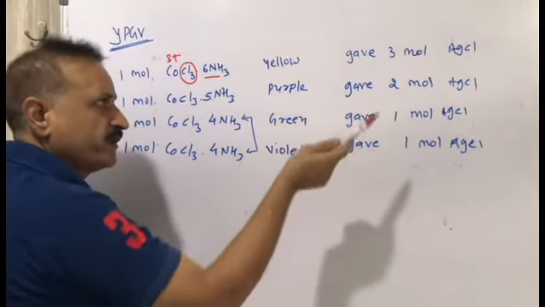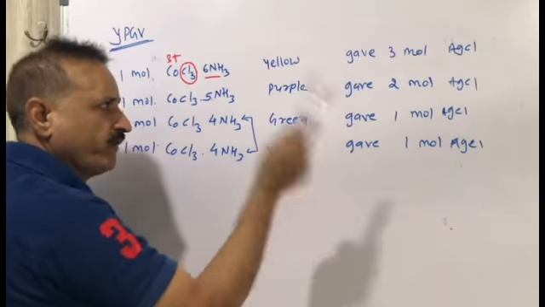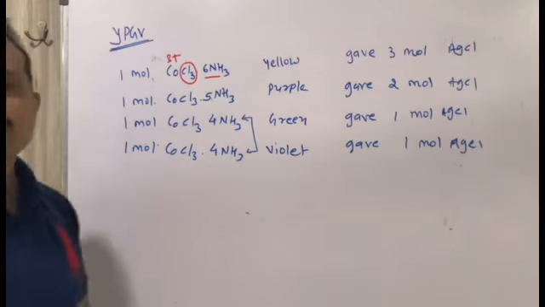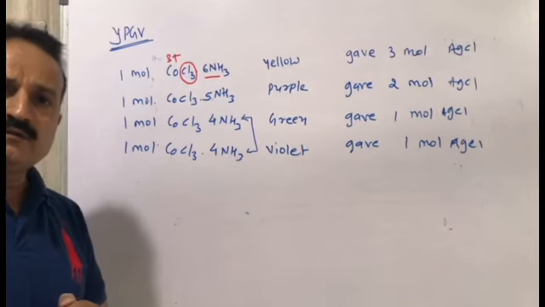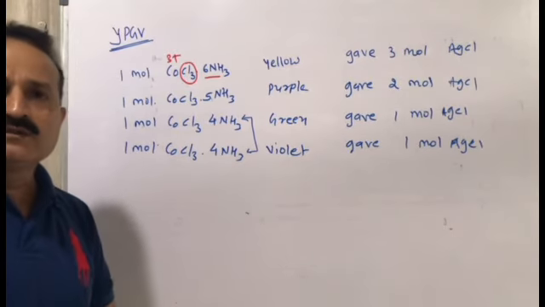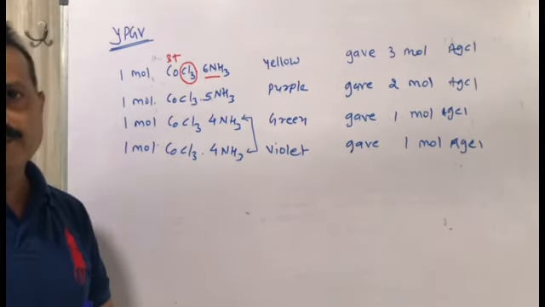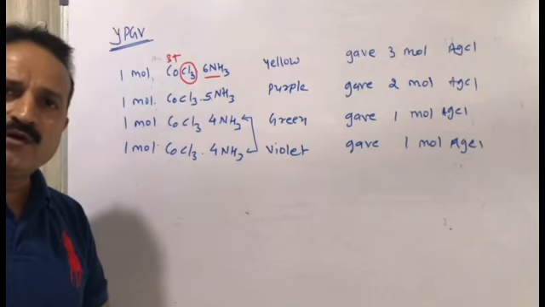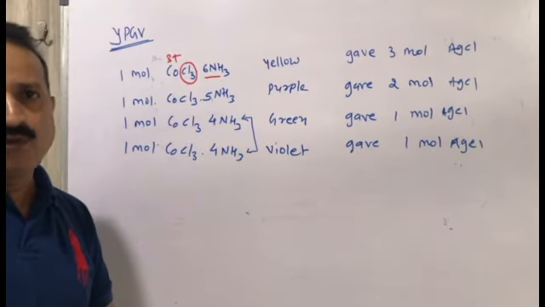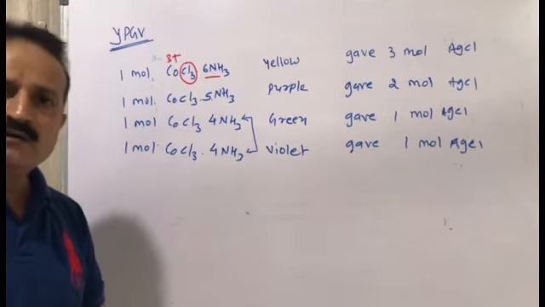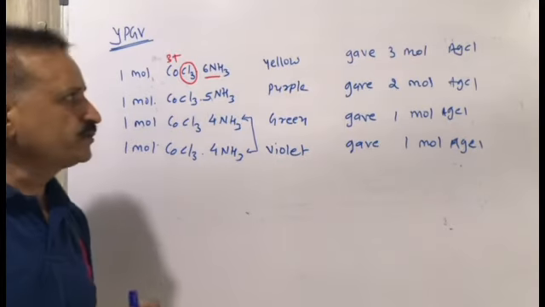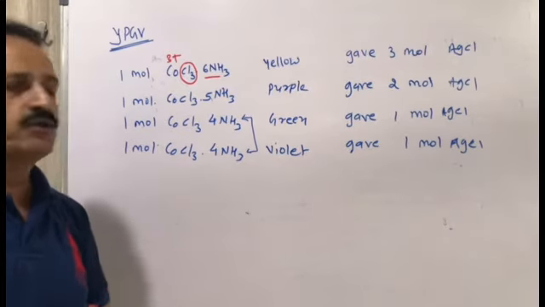You can remember the sequence 3, 2, 1, 1. This observation was made by the chemist Werner, and we have these four different colored solutions.